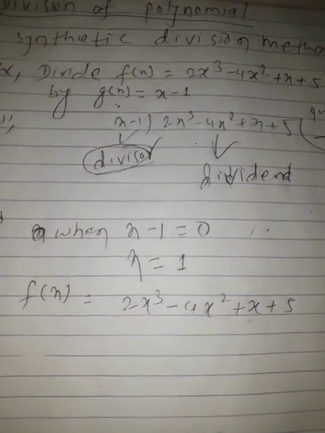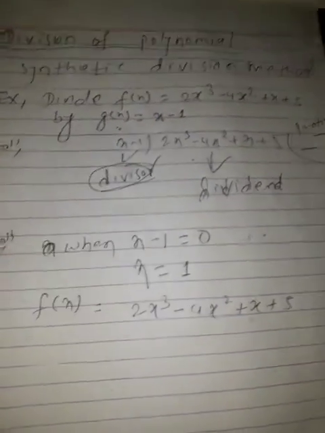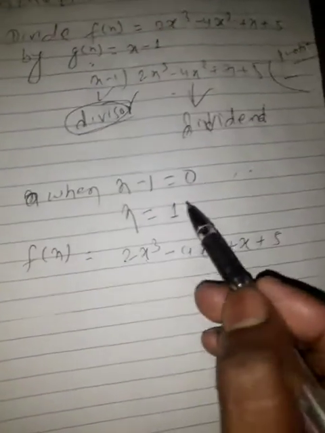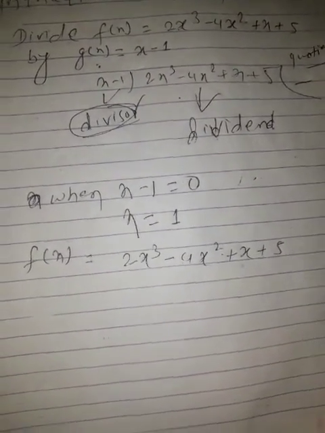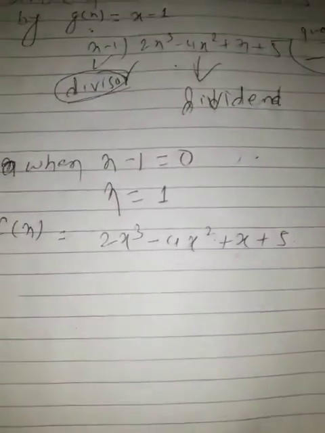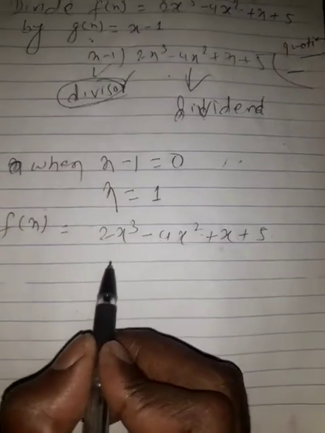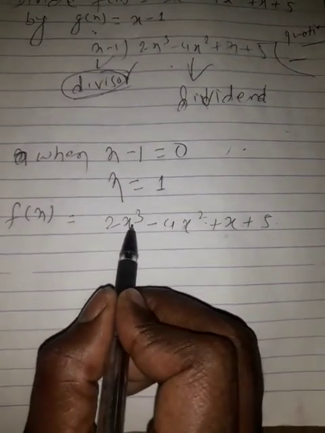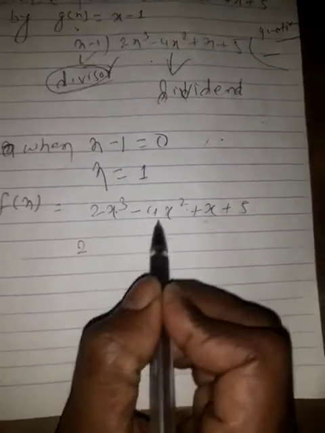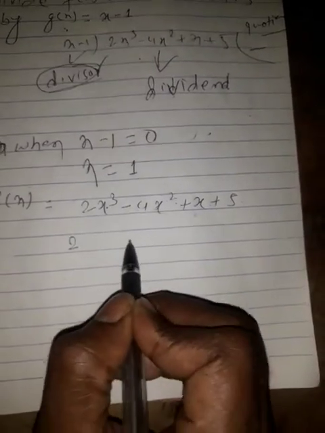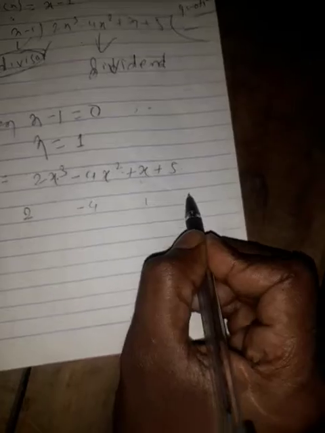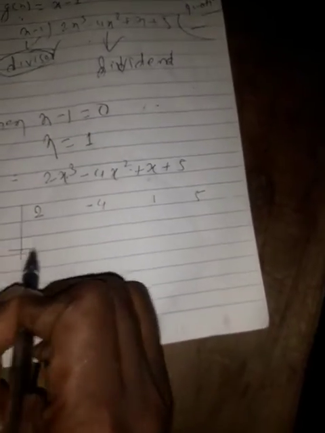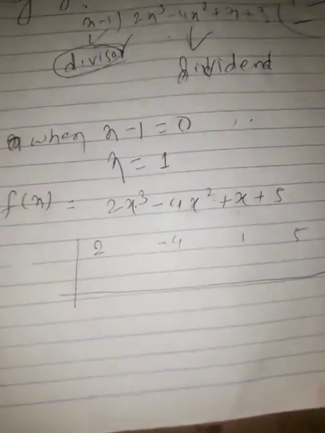Then you write their coefficients. Here the polynomial has degrees 3, 2, 1, and 0, so it is arranged in standard form. The coefficient of x cube is 2, of x square is minus 4, of x is 1, and the constant is 5.